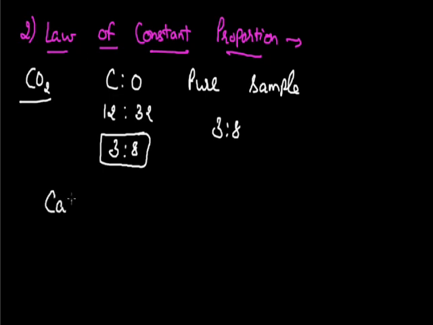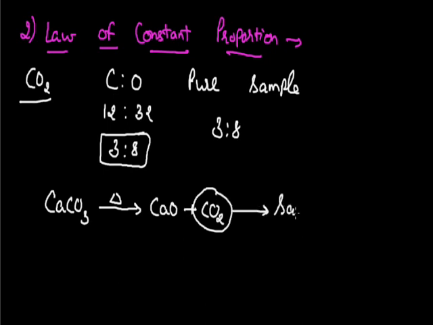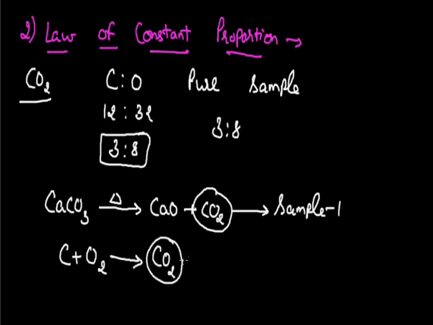Such as, if I prove this law by taking different samples of carbon dioxide, as the first sample I am going to heat the molecule of calcium carbonate. As we know, by heating marble or calcium carbonate, it forms calcium oxide and carbon dioxide gas. This carbon dioxide gas works as sample 1. Now to take another sample of carbon dioxide, I can react carbon with environmental oxygen gas, and by burning carbon in the presence of oxygen, it will convert into carbon dioxide, which can be termed sample 2.